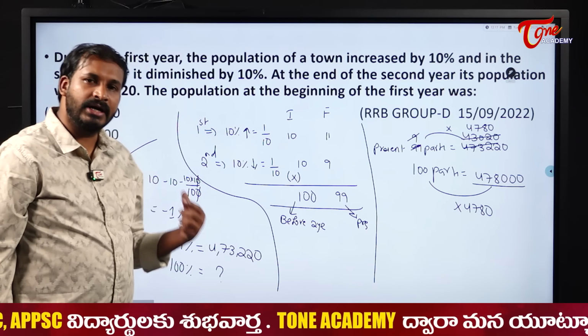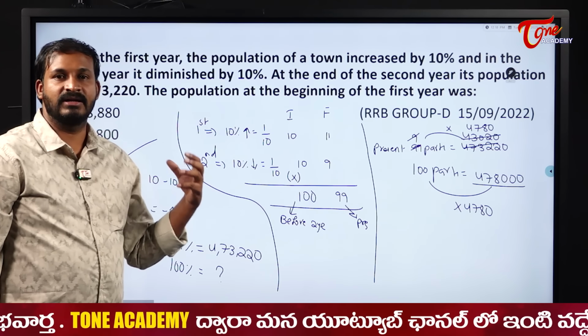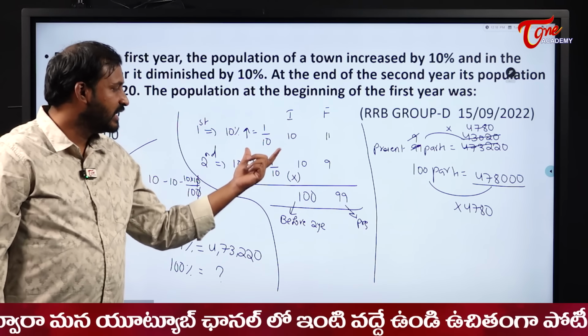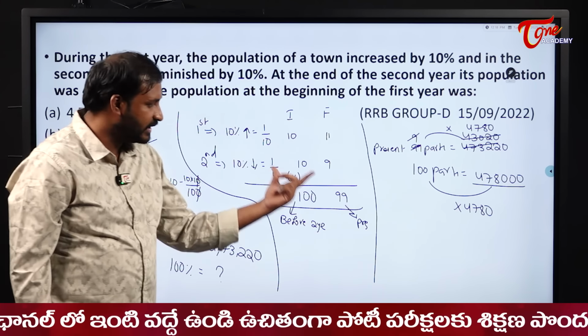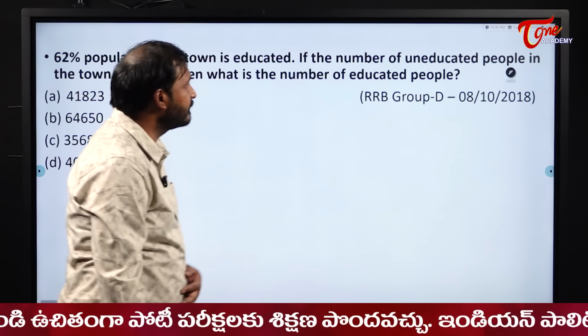That is the reason I am telling with parts. Those who have already used to practice this method, fine. But please try to do it in this method whenever the situation is difficult, that is, whenever there is a 3 times change or 4 times change, definitely follow this one. For 2 times it is up to you, but for 3 times definitely follow this method. Okay, right. Next, see the next one.